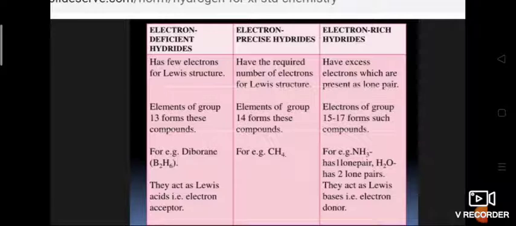That means nitrogen, phosphorus, arsenic, antimony. So nitrogen is more reactive. Basicity is more than phosphorus, than arsenic, than antimony. So the basicity decreases on moving down a group.